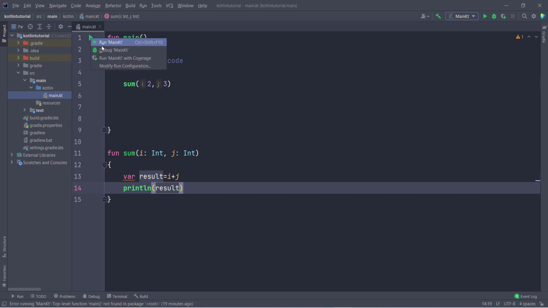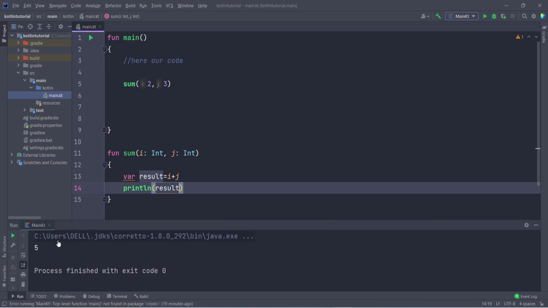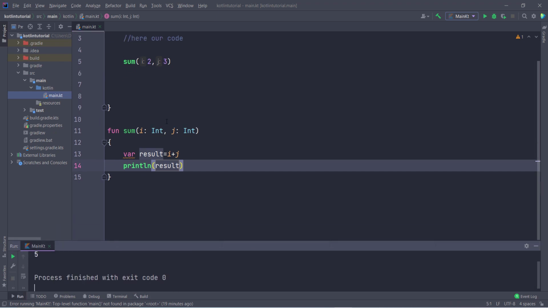If I run this program, the output we get is 5. So you can see our function works fine. Hope you understand how to create a function. Now I will tell you how to use a function as a variable in Kotlin. This is a very amazing thing, and you should know how to do this.